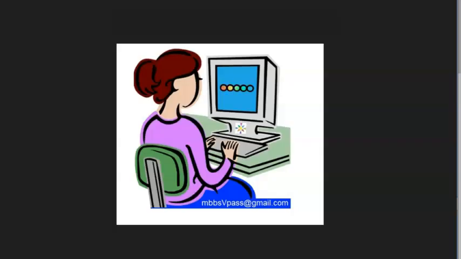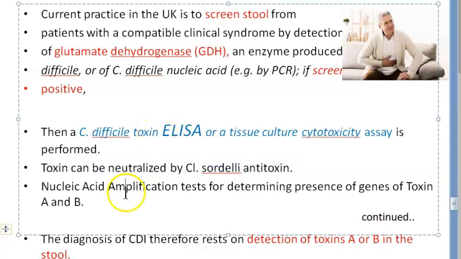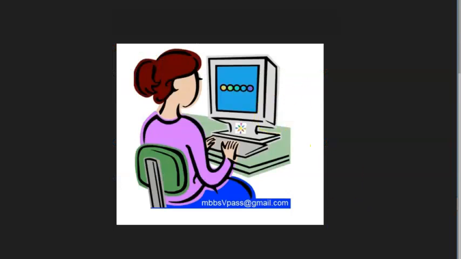Because if you're sitting in a microbiology lab, people, and you want to tell that this patient has Clostridium difficile infection, then what all do you have to do? You have to detect the toxin. Very good. How will you detect the toxin? ELISA, antitoxin, which will neutralize it. Very good. Now, nucleic acid amplification test, which will amplify what? The genes of the toxin. Nucleic acid means what? Always you're talking about the genes. So you will detect that there are genes which are producing these toxins. The genes also you can detect. So therefore, the diagnosis is based on the detection of the toxins and not the bacteria. You understood this, people? Very good.